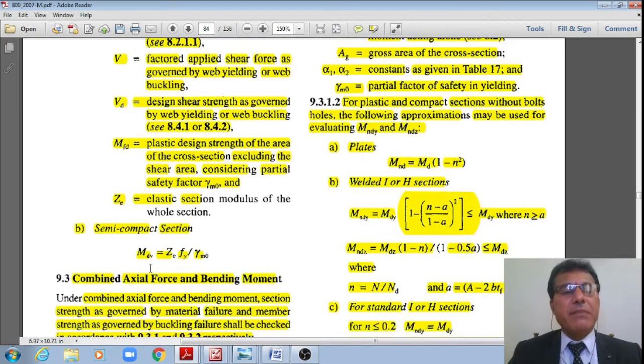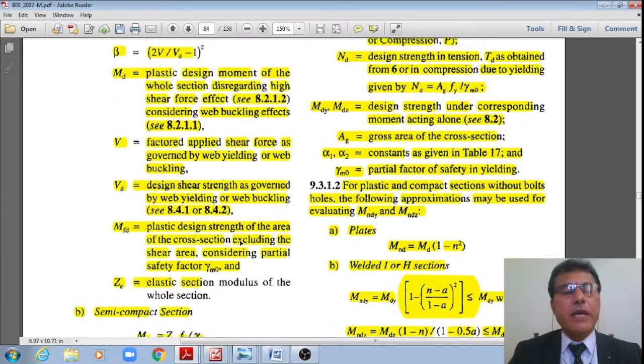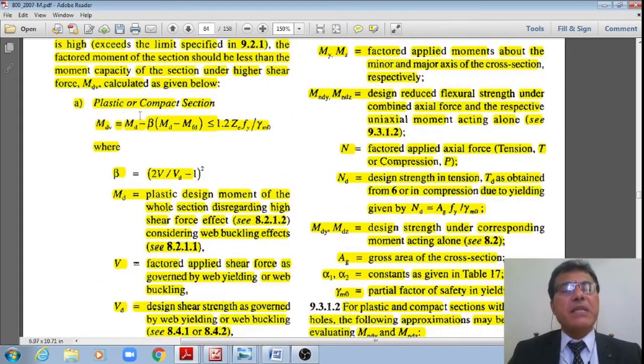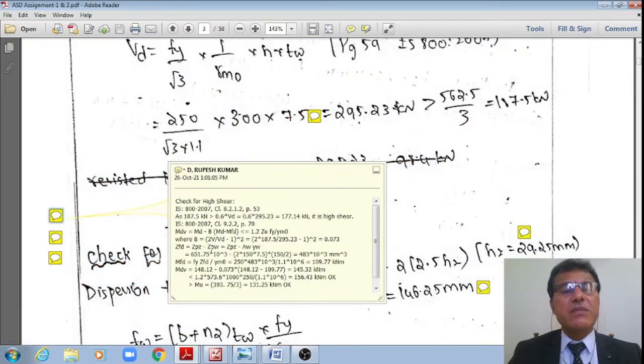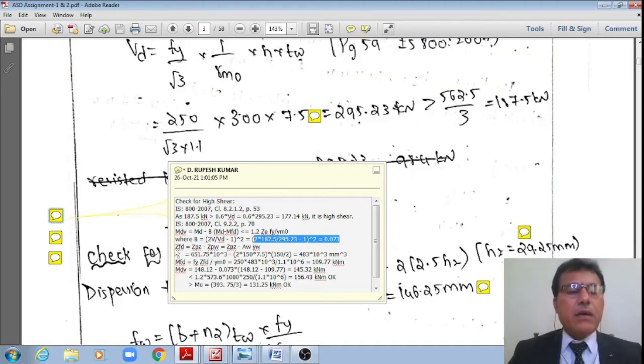Whereas for a semi-compact section, MdV is equal to ZEFI divided by gamma m naught, right? Whereas our case is a plastic section. Therefore, I have just noted down this formula and am substituting into this, right? Beta is equal to (2V divided by VD minus 1) whole square, with V equal to 187.5 and the design shear capacity equal to 295.23, so beta is (2 multiplied by 187.5 divided by 295.23 minus 1) whole square. It works out to 0.073.